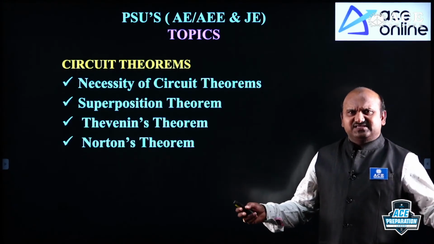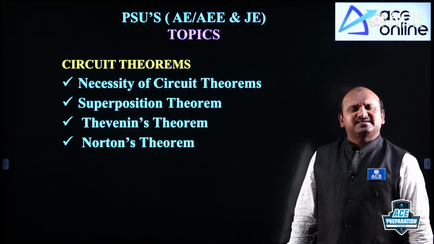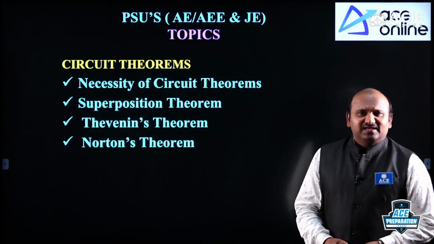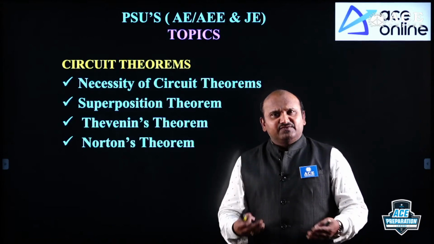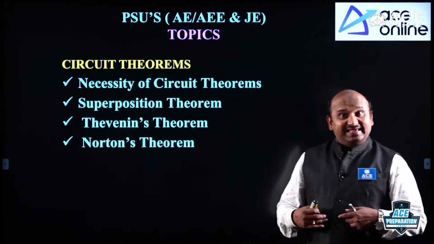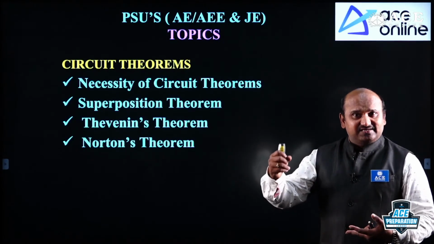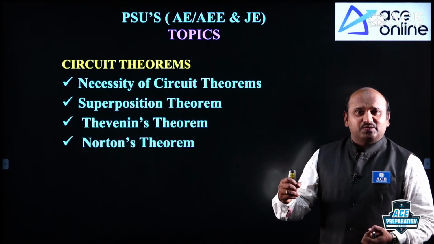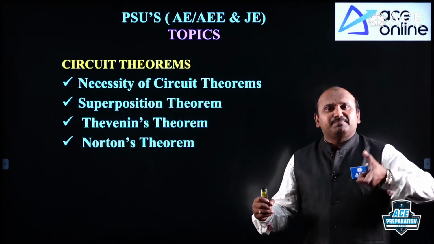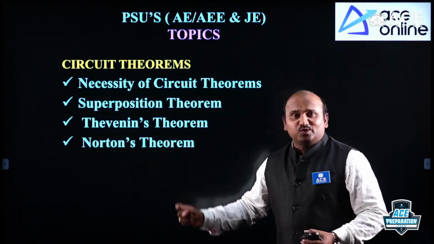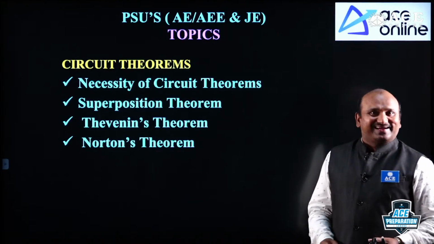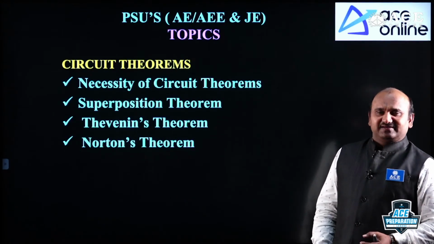Because for any given network, I am able to replace the entire network with a simple circuit. Across the load circuit, even if it is a complicated network, the entire effect across that one branch or load can be replaced with a simple network: under Thevenin's, a practical voltage source, and under Norton's, a practical current source. It's very simple, right?